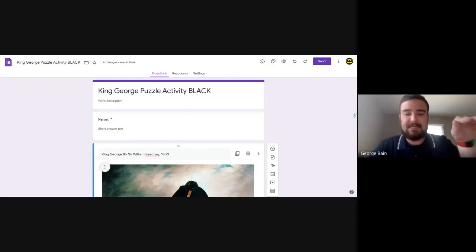It is the exact same thing. It's still leveled out. The only difference is the painting is different. It's the George Washington painting. I just felt in the interest of time, I would only show you the King George one, but in an actual real lesson, they would be doing the King George Google form and a George Washington Google form to see that analysis, and to get the compare and contrast.